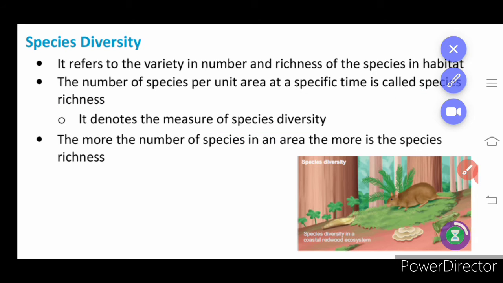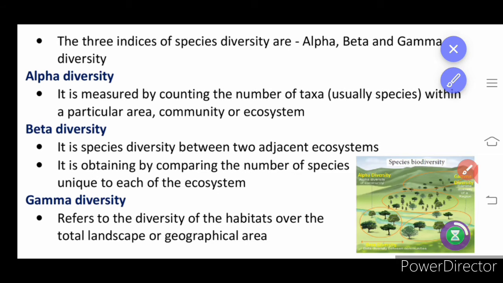Next we have alpha diversity. What is alpha diversity? It is about measuring or counting the number of taxa. The number of taxa refers to the number of species in a particular area. Then beta diversity is with reference to two adjacent ecosystems.